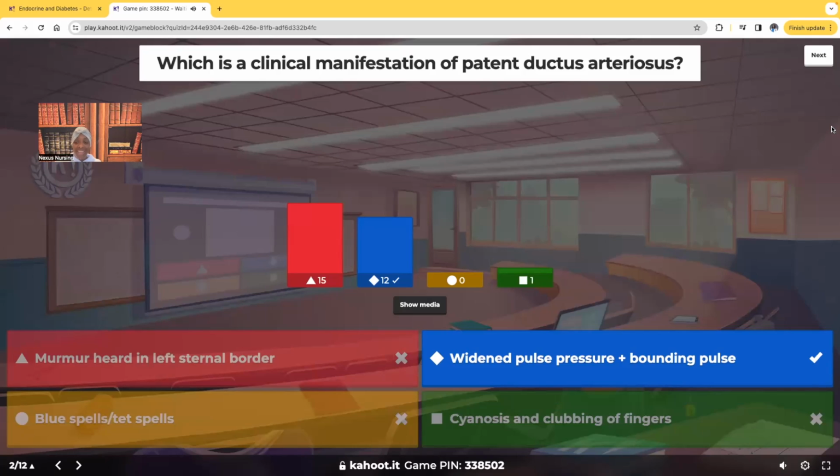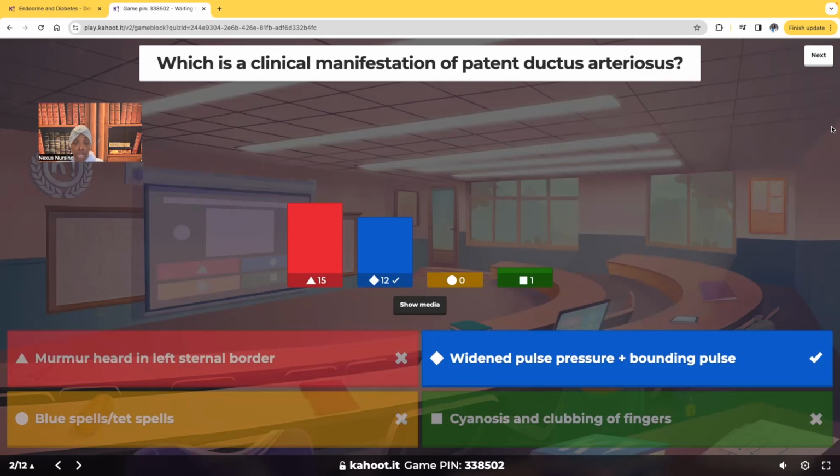Okay, so wow. More of you guys chose the wrong answer, but the correct answer, guys, is widened pulse pressure and bounding pulse. So you guys need to know the difference between those cardiac disorders, which one's cyanotic, which one's acyanotic, what's happening. Specifically, with patent ductus arteriosus, there's supposed to be a closure within the first few weeks of life, but it doesn't happen, and it causes a shunt from left to right. And one of the hallmark symptoms that we'll see in this disorder is widened pulse pressure and bounding pulse.